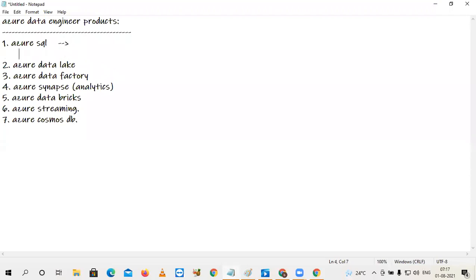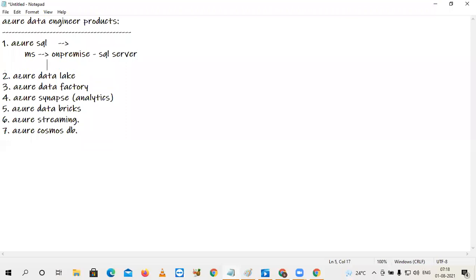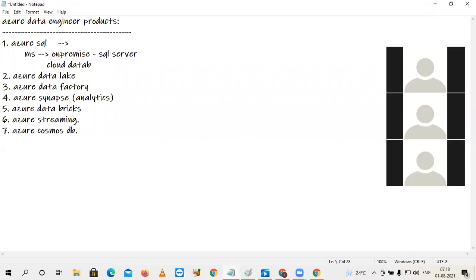What is Azure SQL? Simply, what is Azure SQL? It's a database, a cloud database. If it is an on-premise database, you have SQL Server. If it is cloud, the cloud database is managed by Microsoft. Yes, you touched a good word called managed.